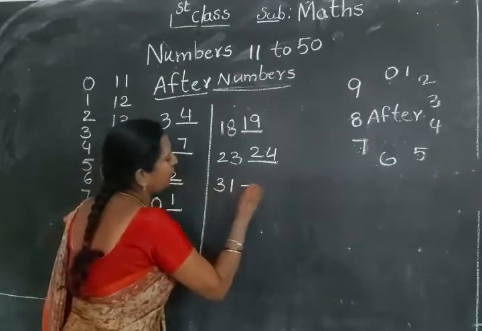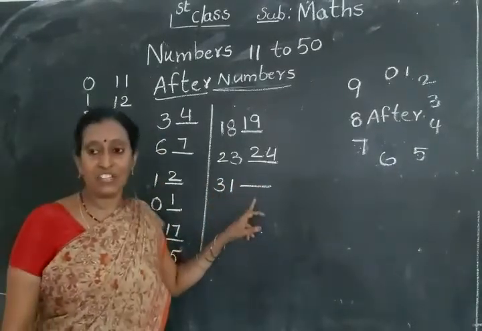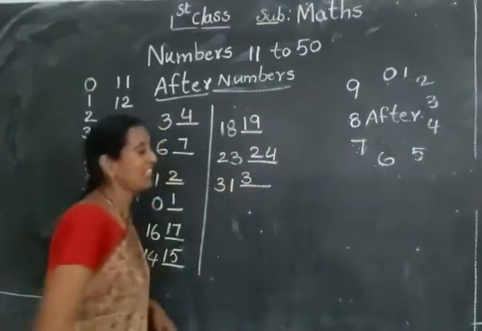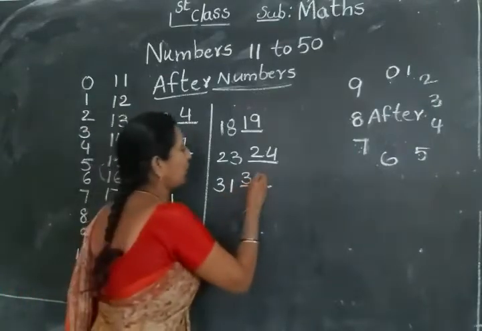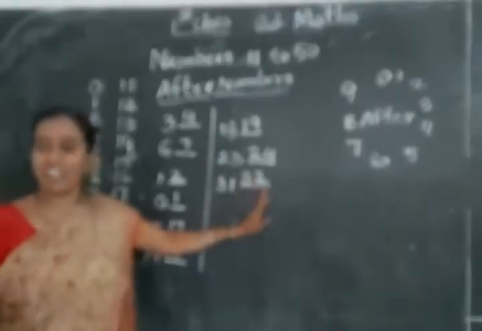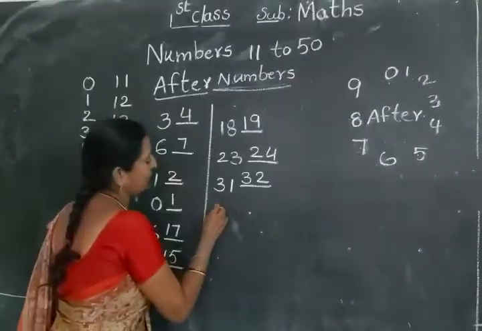Here, 31. 31 after which number comes? Here the 3 you write same as it is. Next, 1 after which number comes? 2. So 31 after 32. I'll give one more example.